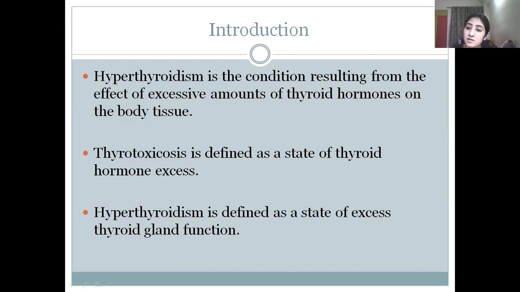There are two terms, thyrotoxicosis and hyperthyroidism. So there is a little difference between these two terms. Thyrotoxicosis implies a state of hyperthyroidism in which the thyroid hormone is toxic to the tissues, producing clinical features, while hyperthyroidism simply implies excessive thyroid gland function. So both are not synonymous, but they are used interchangeably. So this point should be kept in mind.